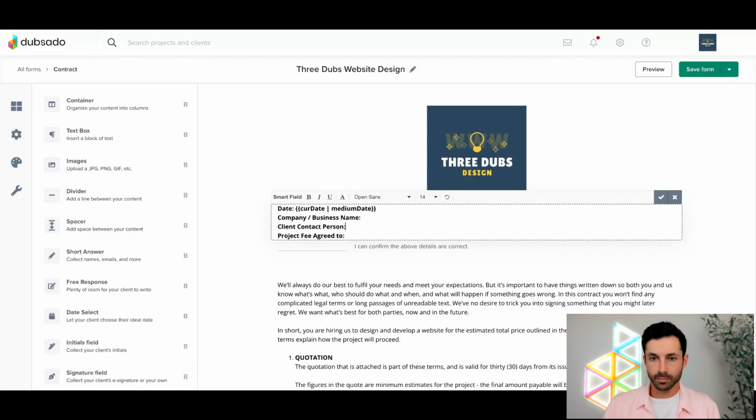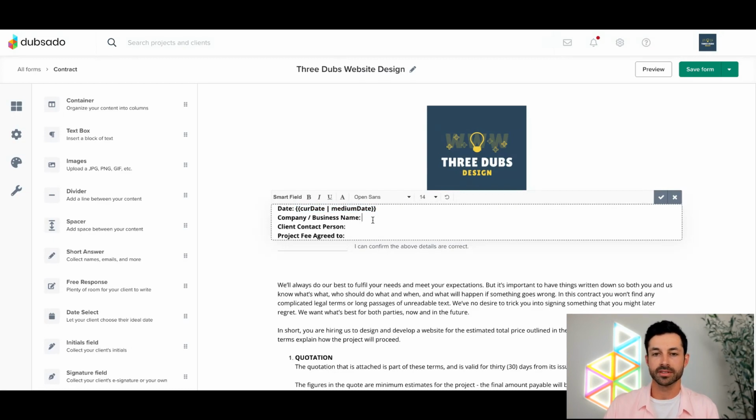So moving right along, now we have the current date in here. This is always going to reflect the exact date that you applied that contract. So next week, if I have a contract that I want to send out to a client, it's not going to say the 26th. It's going to say that exact current date. So you don't have to worry about customizing the dates. And the same concept applies to the rest of the information here as far as the smart fields are concerned, right?